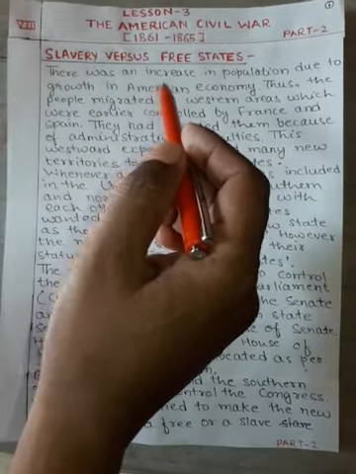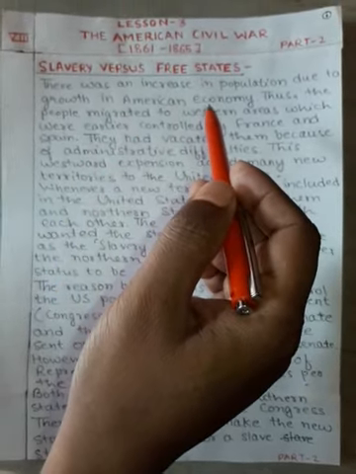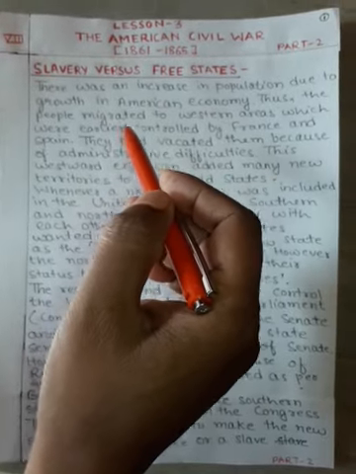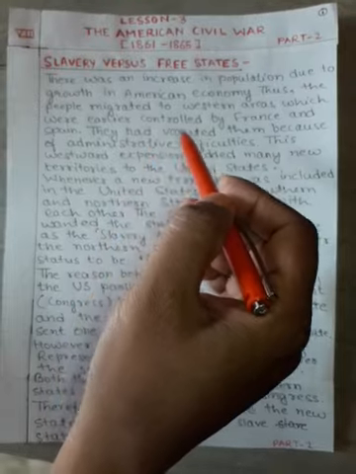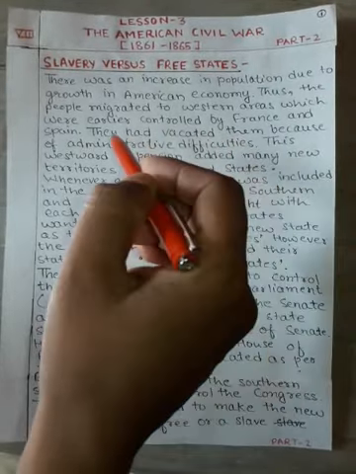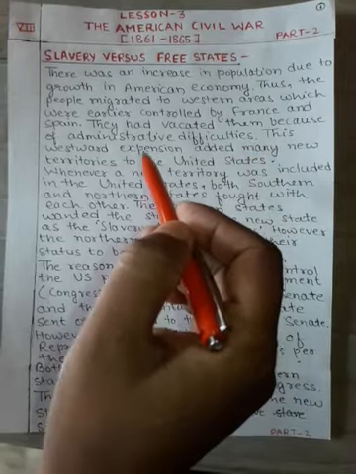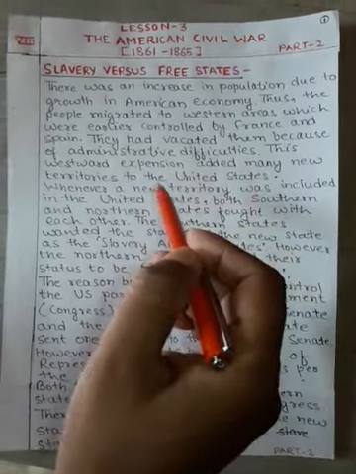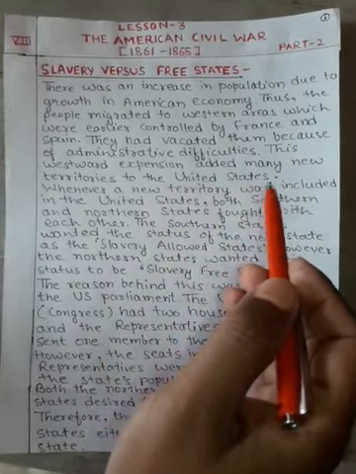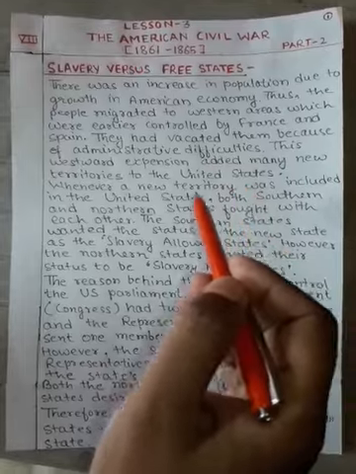There was an increase in population due to growth in the American economy. Thus, the people migrated to western areas which were earlier controlled by France and Spain. They had vacated them because of administrative difficulties. This westward expansion added many new territories to the United States.